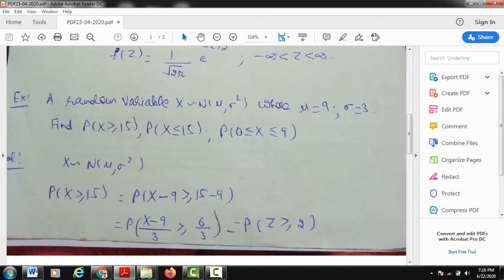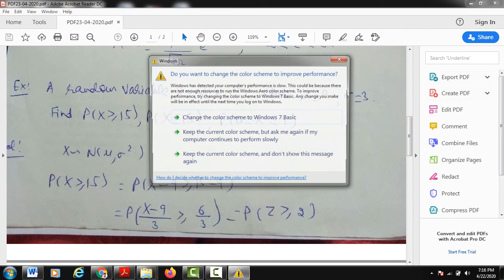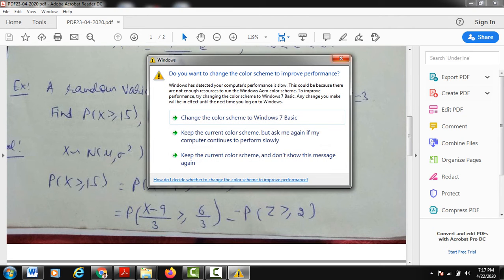First I subtract mu, which is 9 in the question, so x minus 9 is greater than or equal to 15 minus 9. Then I divide by sigma, which is 3. So x minus 9 over 3 is greater than or equal to 6 by 3. Now x minus mu over sigma is z, so z is greater than or equal to 6 by 3, which comes to be 2.